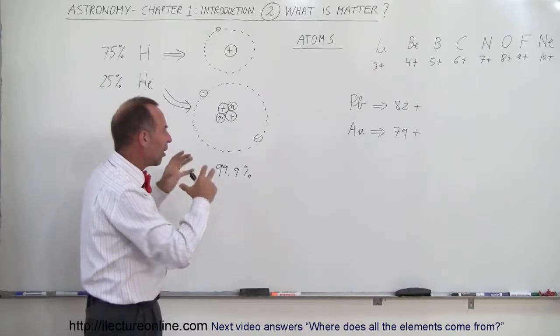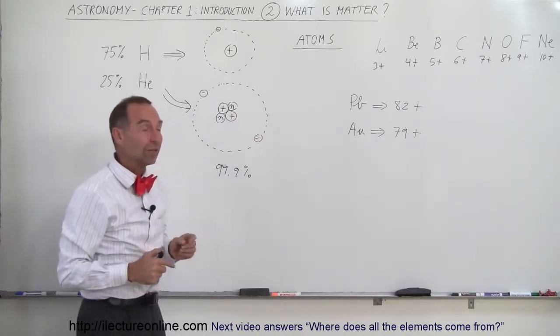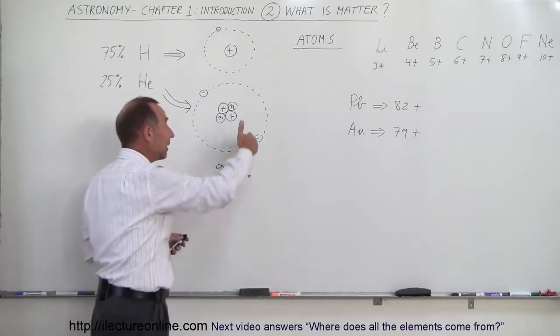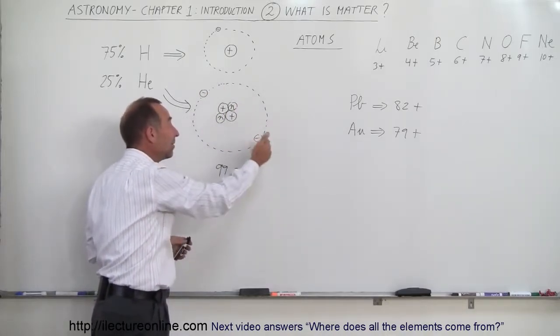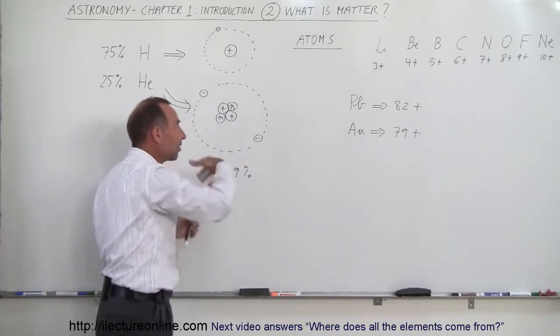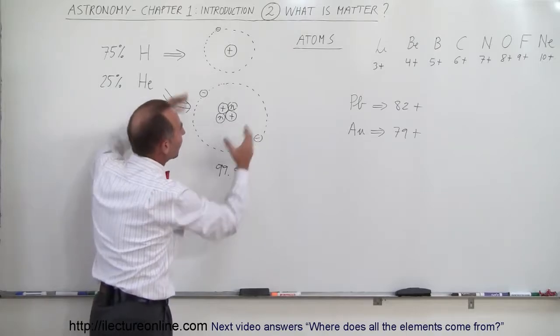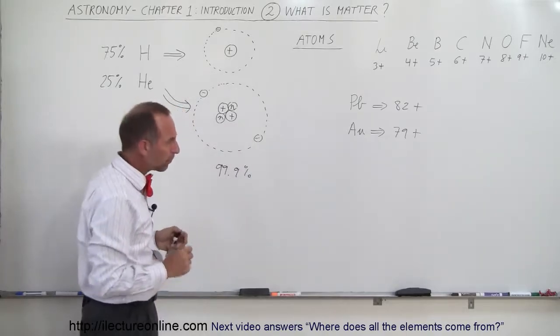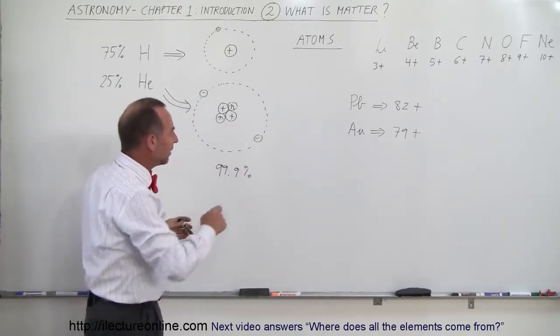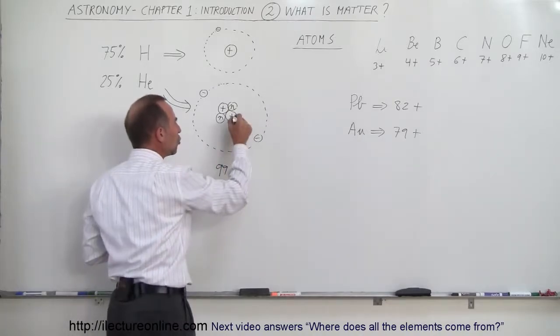What gives an atom its volume is the electrons zipping around the nucleus at very high velocities. The electrons, in order to prevent being captured by the nucleus, have to travel so fast that the centripetal forces cause the electrons to stay out there in orbit. And so the distance from the electron to the nucleus is absolutely enormous.